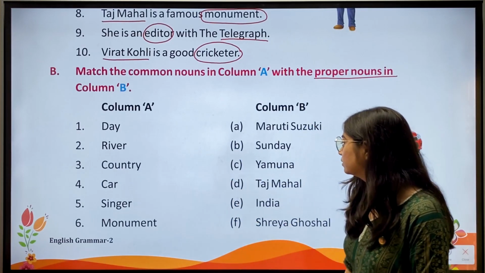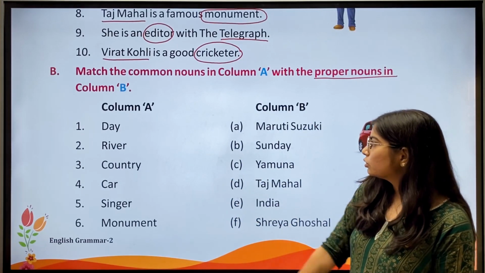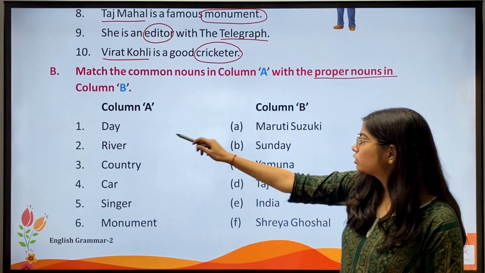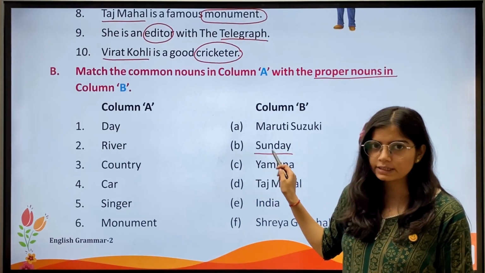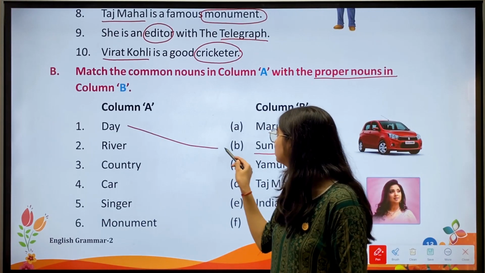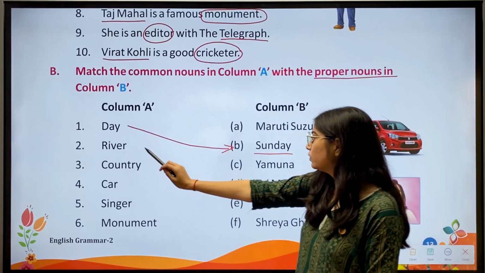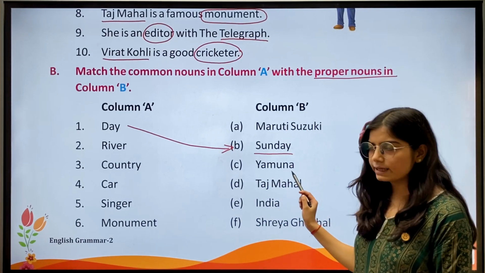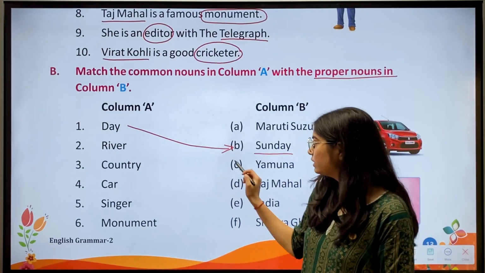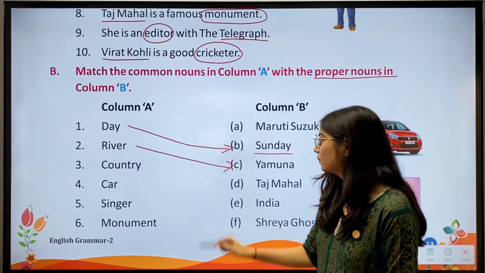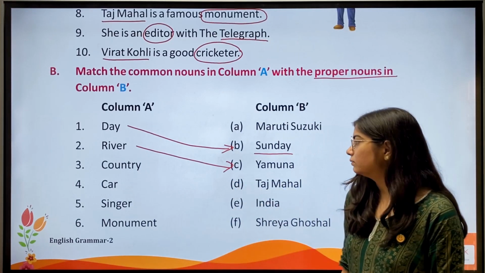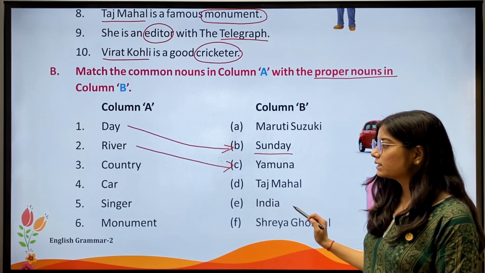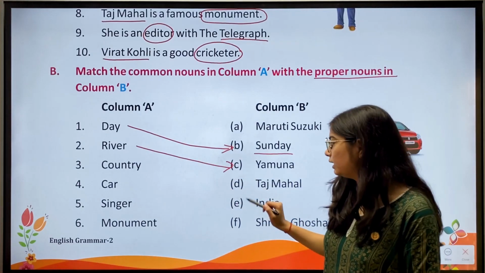First, day. So we'll match first with B, that is a Sunday. Then second, river. Yamuna is a river, so we'll match second with C. Then third, country. India is a country, so we'll match third with E.